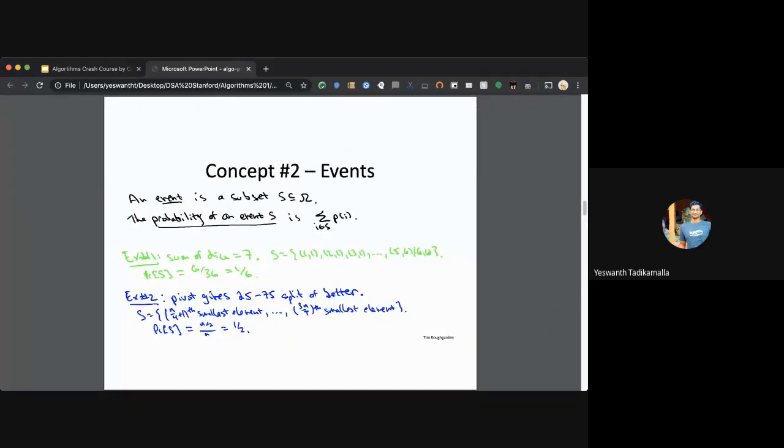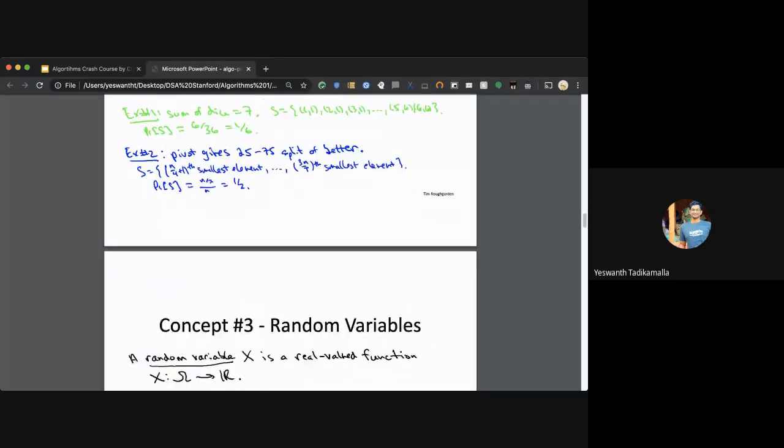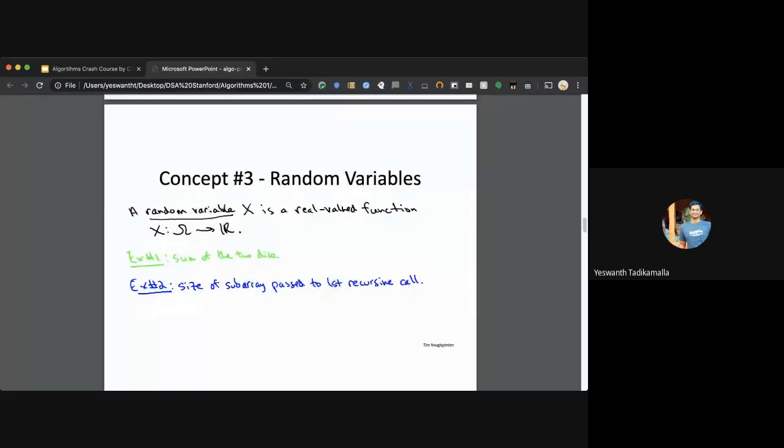An event is a subset of omega. A random variable is a representation of the outcome. So the sum of the 2 dice is a random variable. The size of the subarray passed to the first recursive call is a random variable. So we are trying to assign some variable to one of the events that we are trying to evaluate here. That's called a random variable.